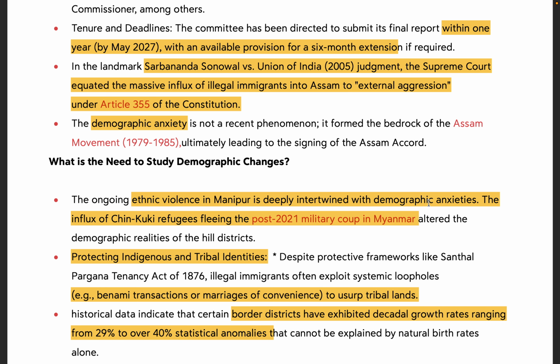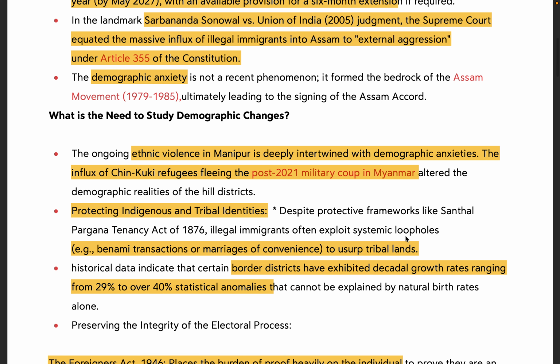A similar example we can see in the case of Manipur, where the influx of Chin-Kuki refugees has caused a crisis there. The second important part is that most of our border districts are tribal areas, and protecting these indigenous and tribal identities is a main concern for the government. Another thing that has been mentioned here is how Benami transactions and marriages of convenience are used to usurp tribal lands. Again, a very good example that you can use in mains.